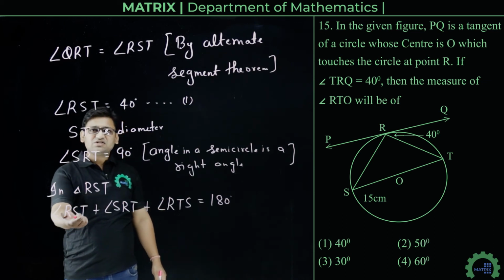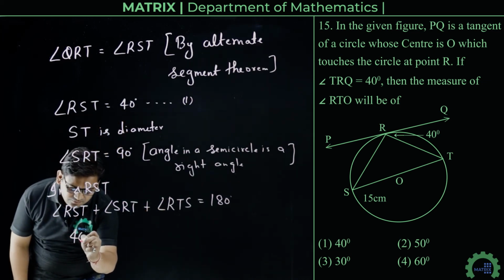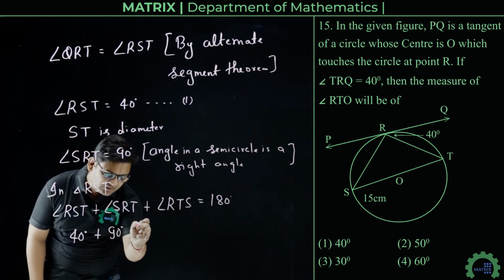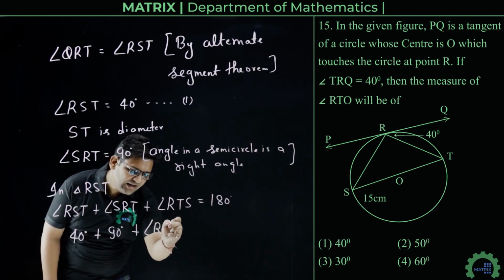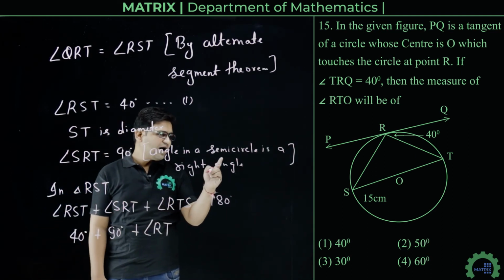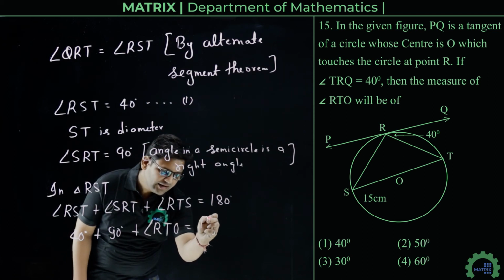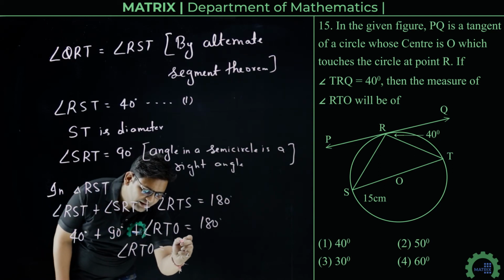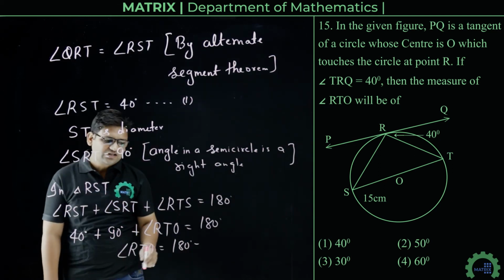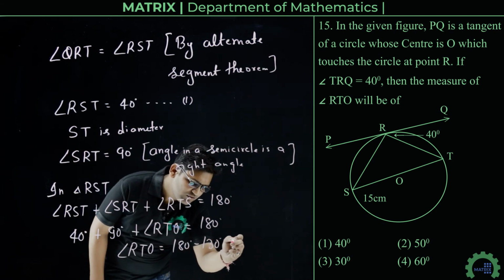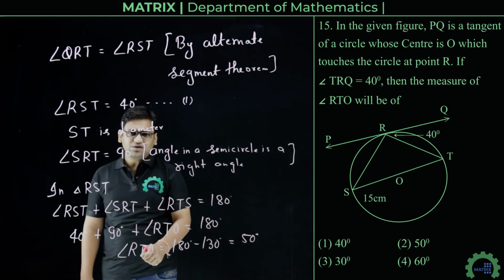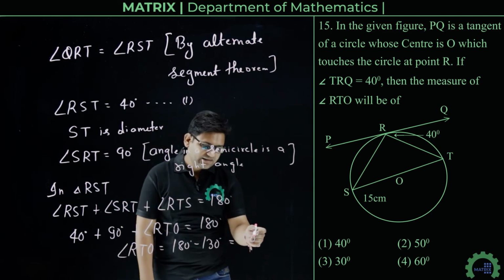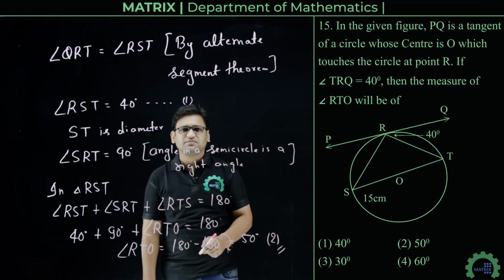Now angle RST is 40 degree. Angle SRT is 90 degree. And we have to find angle RTS, which can also be written as angle RTO, that is 180 degree. So angle RTO will be 180 minus 90 plus 40, that is 130. So that is equals to 50 degree. So angle RTO is 50 degree, which is the required answer. So option number second is correct answer.